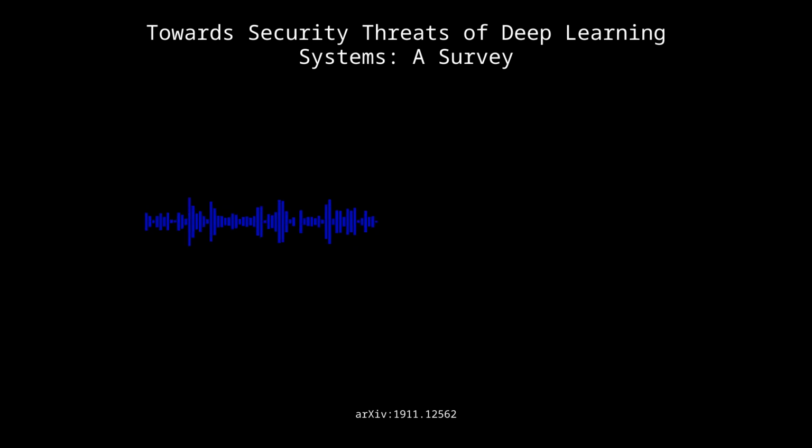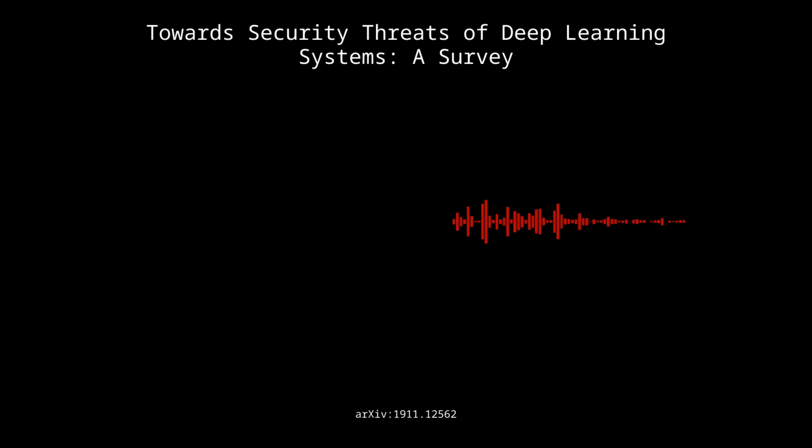Right. And then there are also data preprocessing techniques like feature squeezing and random pixel removal. Okay, how do those work? Well, they basically try to reduce the effectiveness of the adversarial perturbations by changing the input data in a way that still preserves the important information, but makes it harder for attackers to craft those perturbations in the first place. So it's like scrambling the input in a way that the attacker doesn't expect.